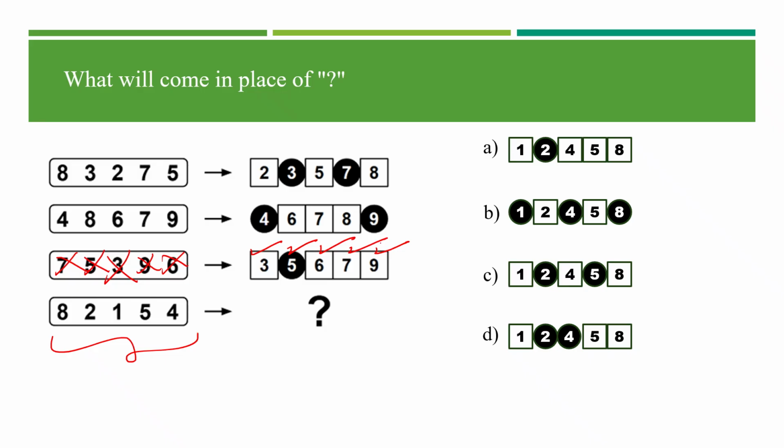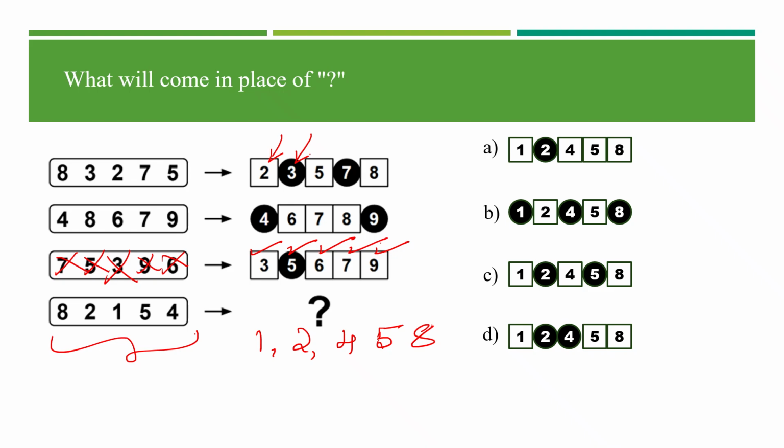So I believe the answer is going to be something like 1 2 4 5 8. But there is a problem. Some numbers are in squares, some numbers are in circles, some numbers are shaded actually. Okay, what is this exactly? Why are they shaded? What is the pattern? What is the reason behind this?